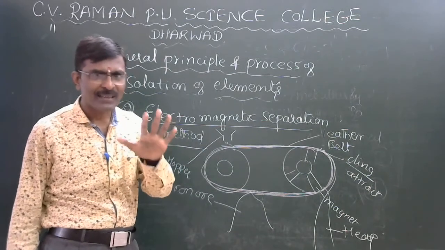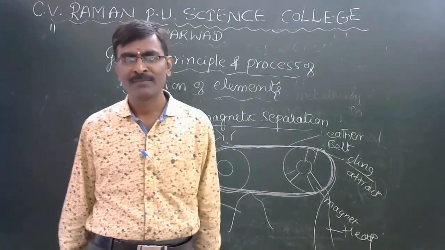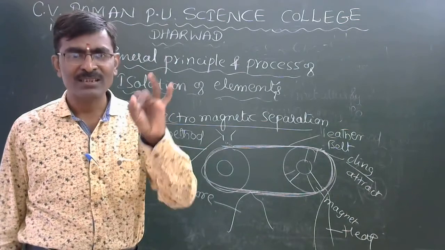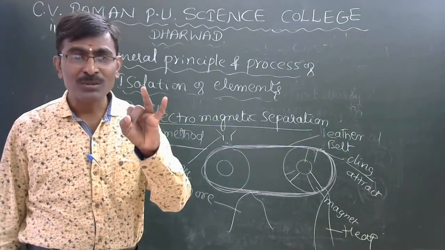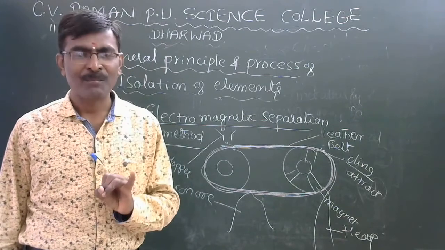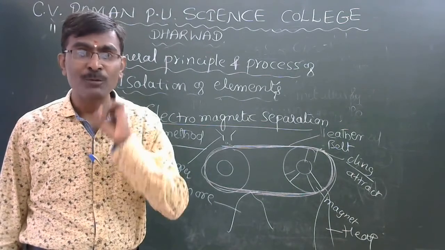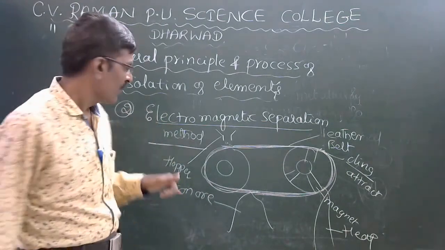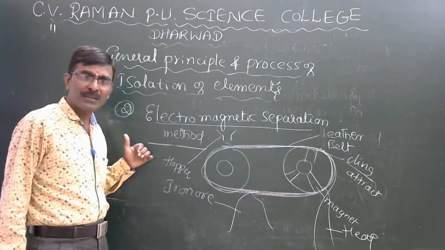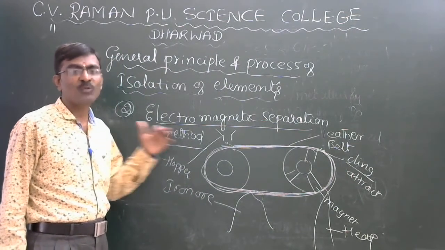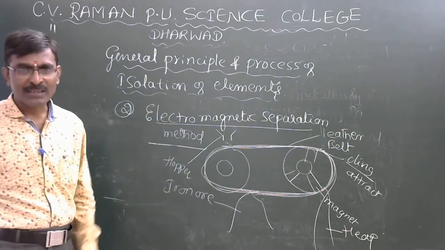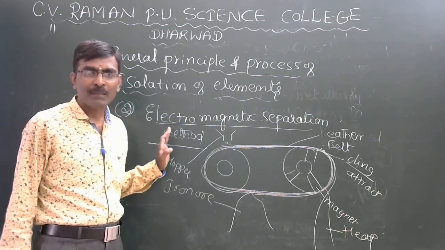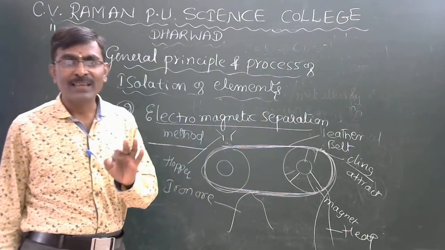The overall picture: what is metallurgy, what are minerals, what are ores, and what compositions ores have, you have learned. Next, what is concentrated ore or dressing of ore. Then principle and process, explaining the hydraulic classifier or gravity separation method, and next the electromagnetic separation method. This is a very important concept.